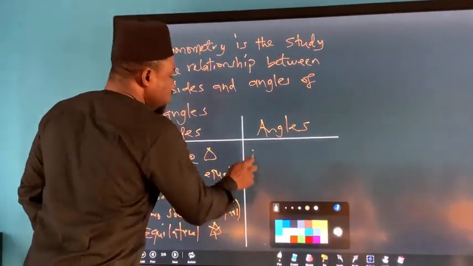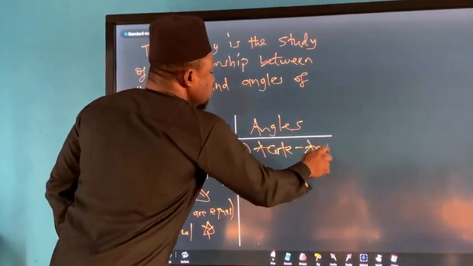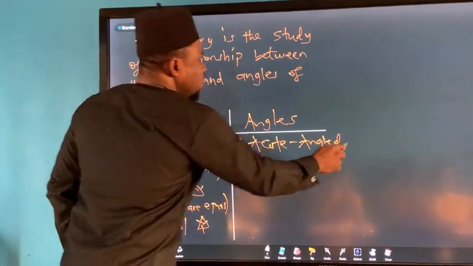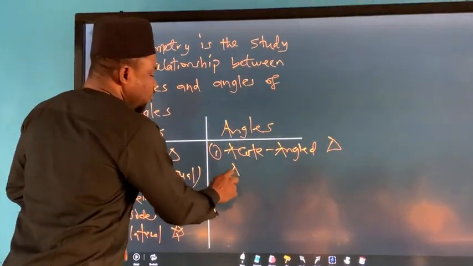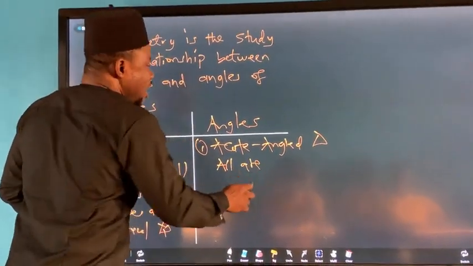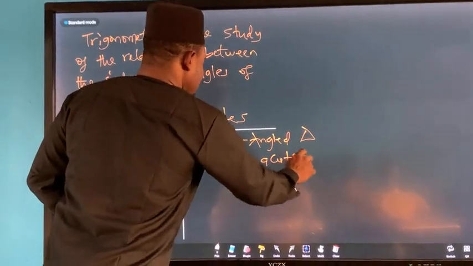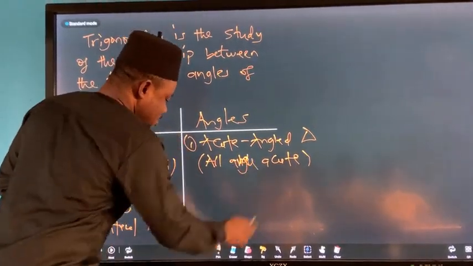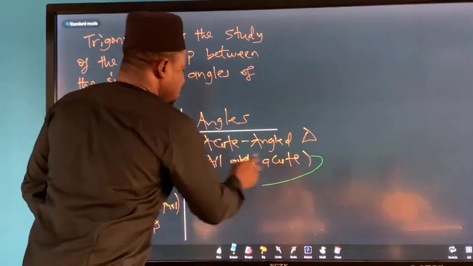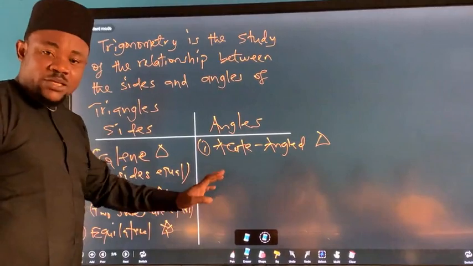I will have what? The first one is the acute angle triangle. All the angles are less than 90. All the angles are what now? They are acute. Are you with me? All angles are acute.